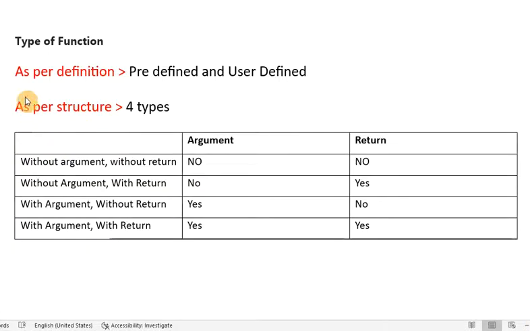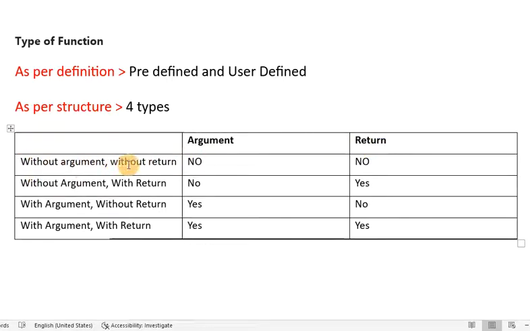But there is another classification, which is very much familiar. As per structure, we can divide functions into four types. There are basically four types of function you will see everywhere in programming languages, whether it is PHP or any other programming language. Here you can see these four types are categorized on the basis of the argument and the return value.